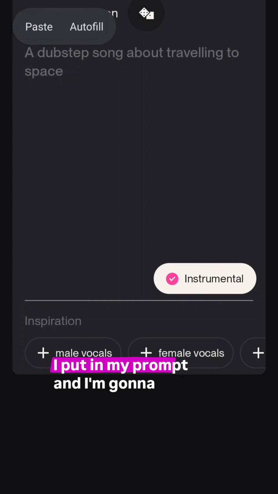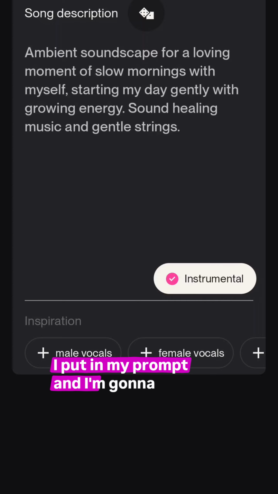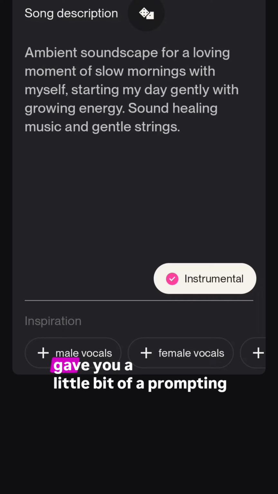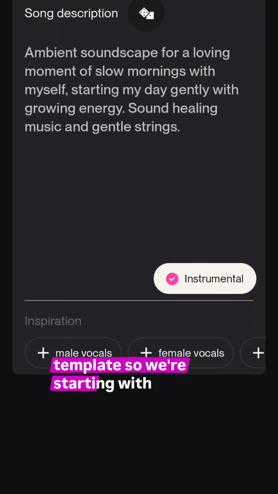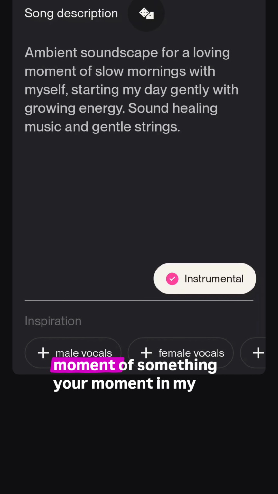I'll put in my prompt, and I'm gonna give you also the prompt template in the text guide, because today we're making this special experience for ourselves, so I gave you a little bit of a prompting template. We're starting with ambient soundscape for a loving moment of something, your moment.